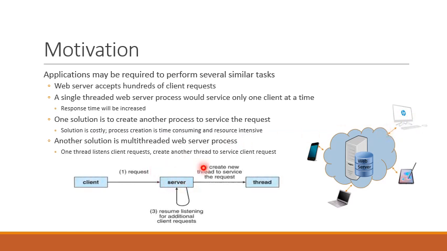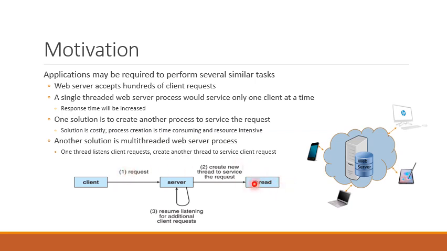This is indicated in this figure: the client makes a request to the server process. Upon receiving this request, the server process will create a new thread to service the request that has been received from this client. So after creating this thread, this thread will deal with this request.